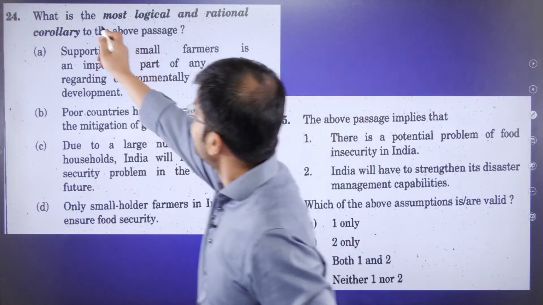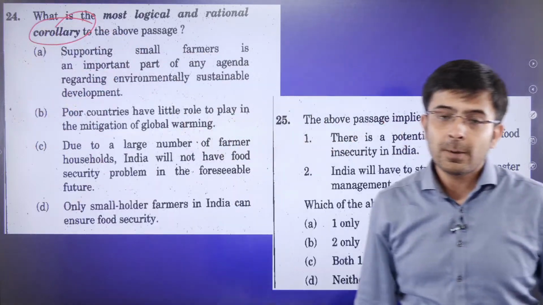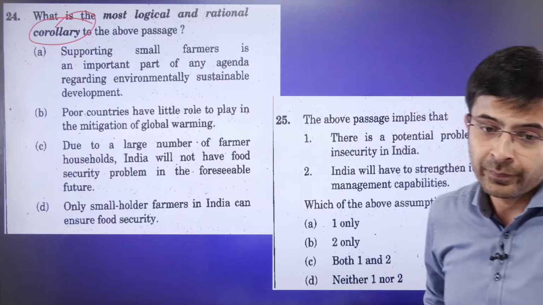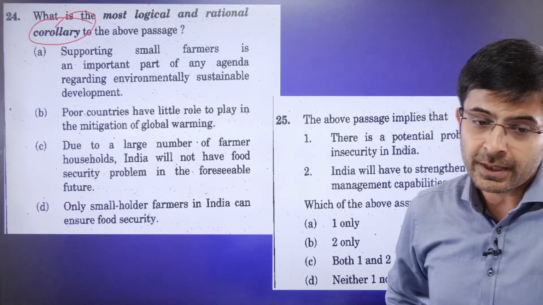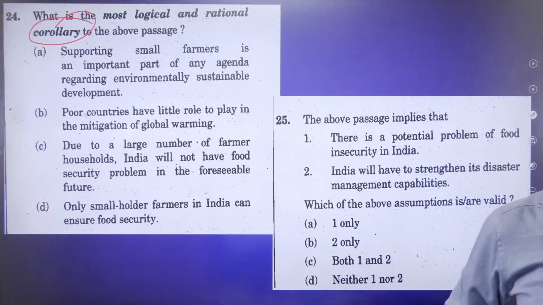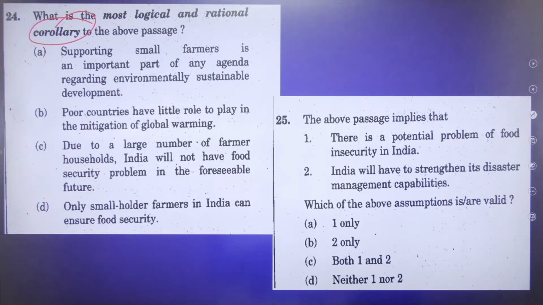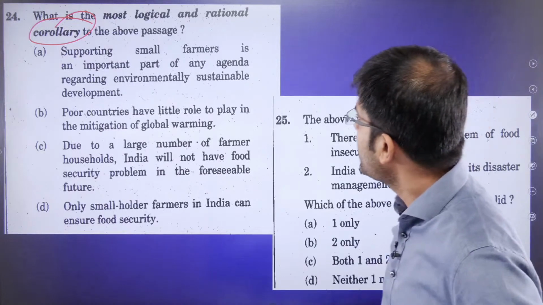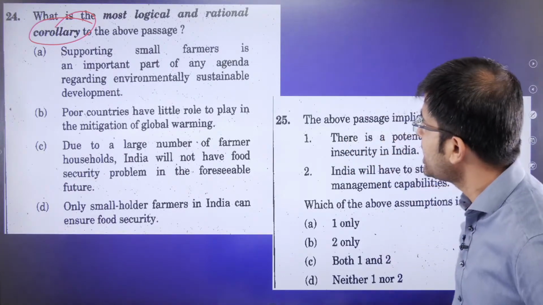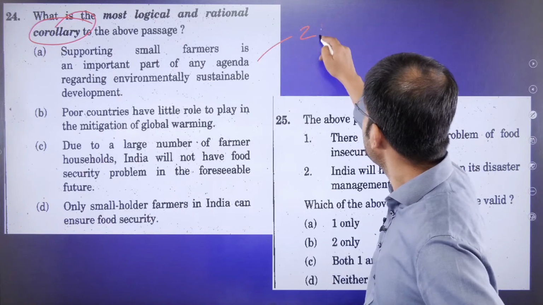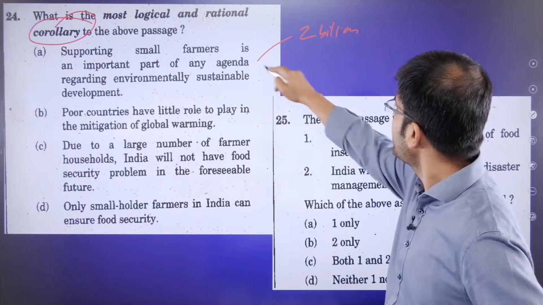Logical and rational corollary. What would follow as a natural consequence from the passage? Tell me, 24. Give me the answer, quickly. 24 and 25, give me the answer together, guys. Very quickly. Supporting small farmers is an important part of any agenda regarding environmentally sustainable development. Yes. Why? 2 billion people worldwide. In India, 41%.